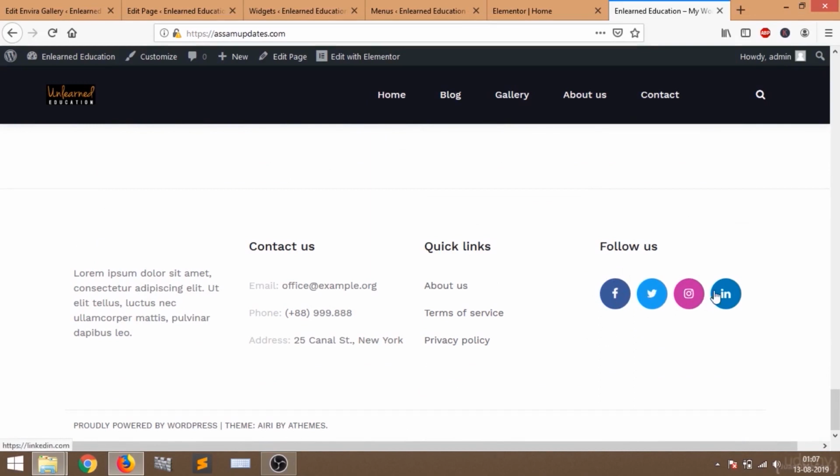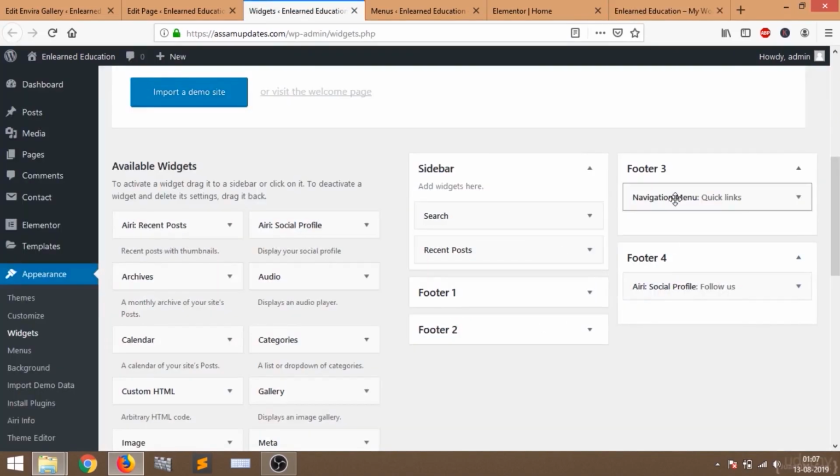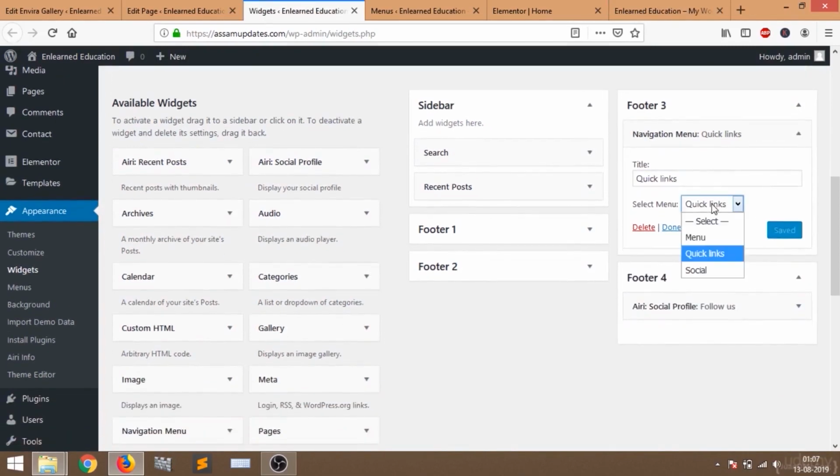Okay, so this menu is for the social media links. What you're going to do, just go to widget, select navigation quick links. You can select your own menu, that means the primary menu, or you can just edit the menus by going to appearance and select menu.